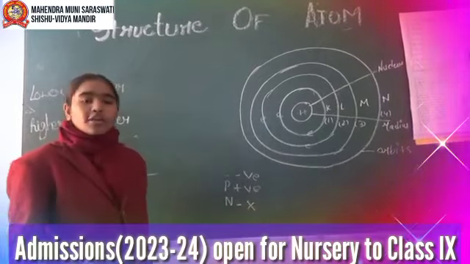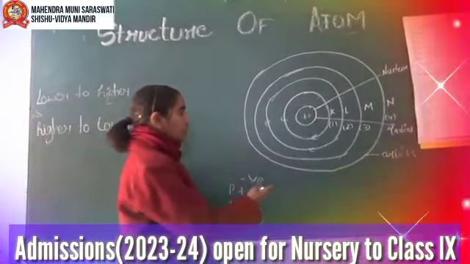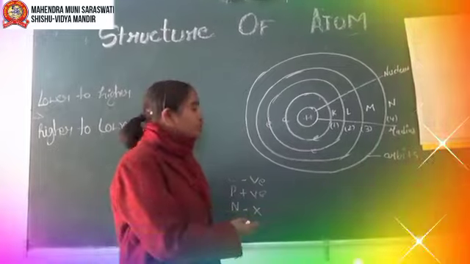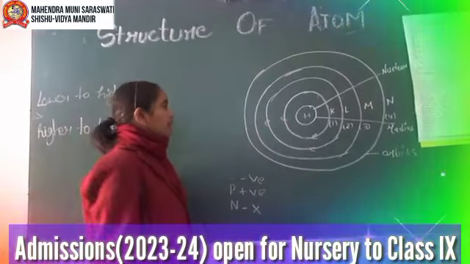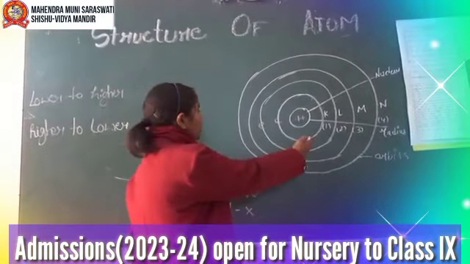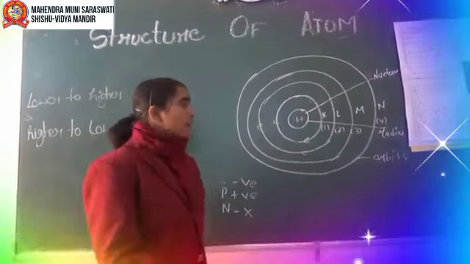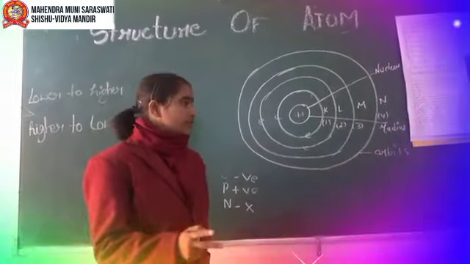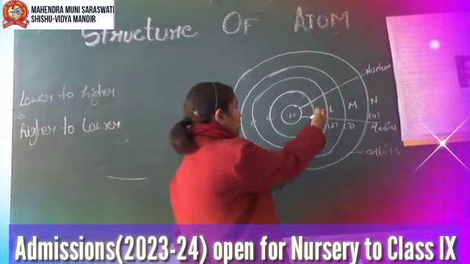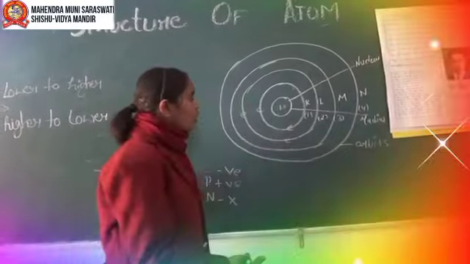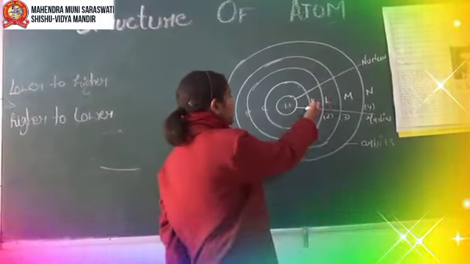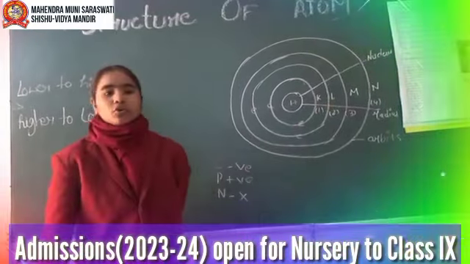The two particles, protons and neutrons, are located inside the nucleus at the center of an atom. The electrons revolving around the nucleus in fixed orbits, we can represent in 2 ways, either by numbers or by letters. By numbers, it is 1, 2, 3, 4 and so on, and by letters, it is K, L, M, N and so on. That's all.